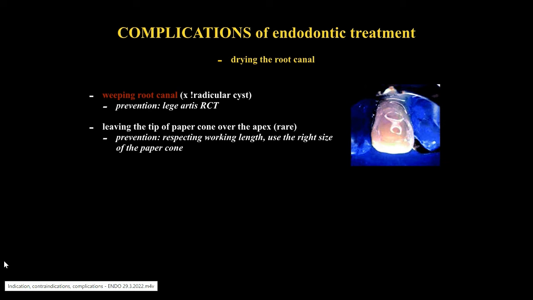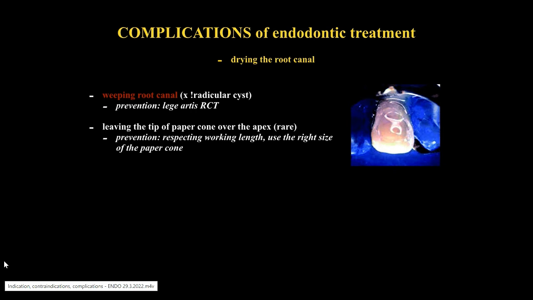Complications of endodontic treatment: drying the root canal. Weeping canal is a canal from which constant clear or reddish exudation appears. This exudate is associated with a large apical radiolucency. The tooth is difficult to treat, as when opened, exudate stops, but it again reappears at the next appointment. To prevent this condition, it is advised to respect the rules for root canal treatment, like rubber dam use, correct chemical and mechanical preparation, respecting the working length, and so on.